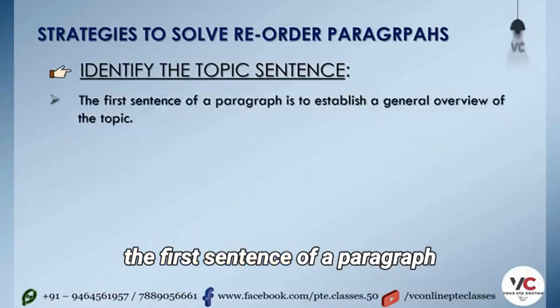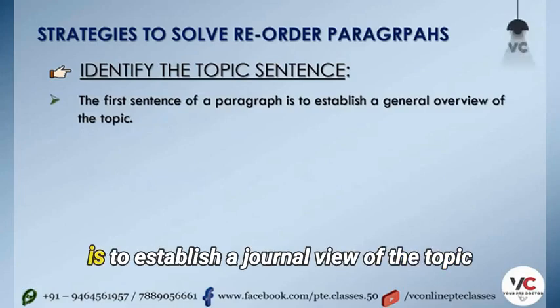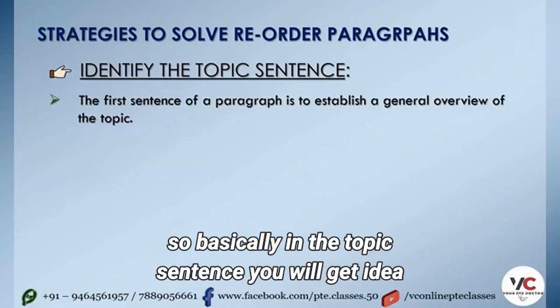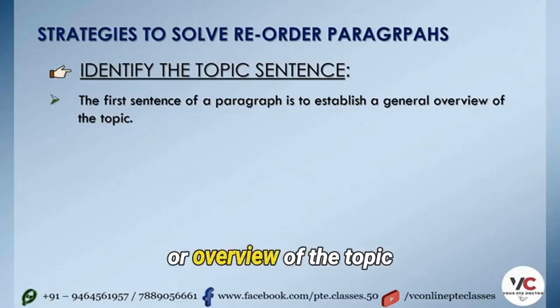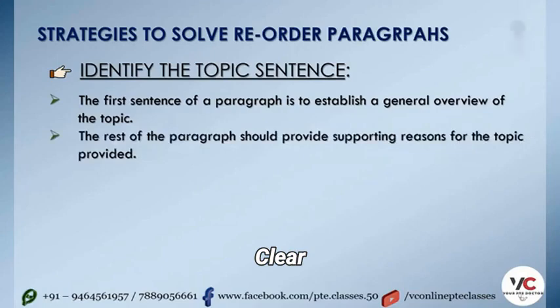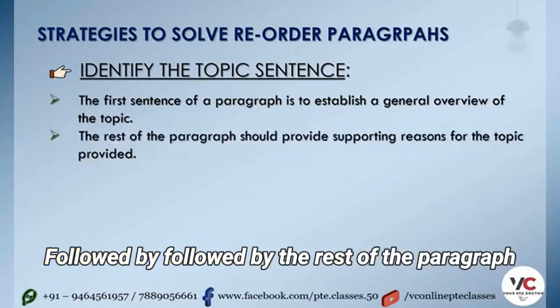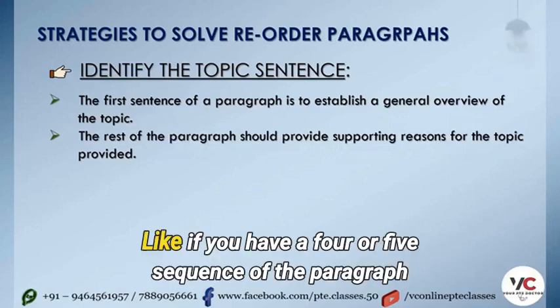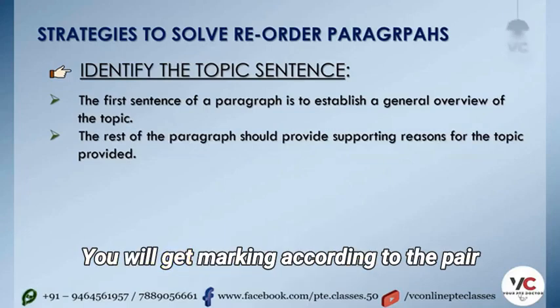The first sentence of a paragraph is to establish a general view of the topic. So basically, in the topic sentence, you will get an idea or overview of the topic. Clear? Followed by the rest of the paragraph. Like if you have a 4 or 5 sequence of the paragraph, you will get marking according to the pair.